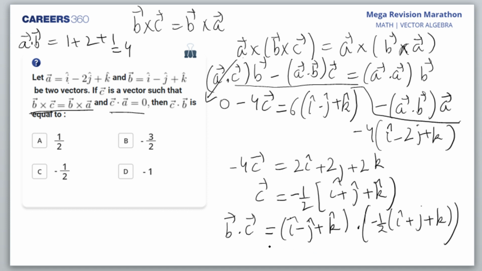I get minus half taken outside, and 1 into 1, 1, minus 1 into 1, minus 1, 1 into 1, 1. So B dot C is minus half. Okay. So C is the right answer.